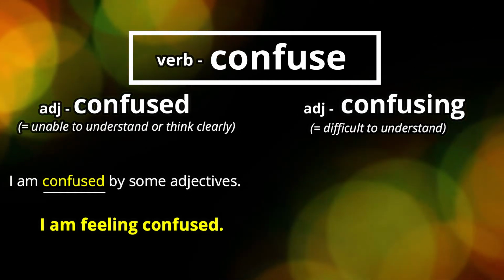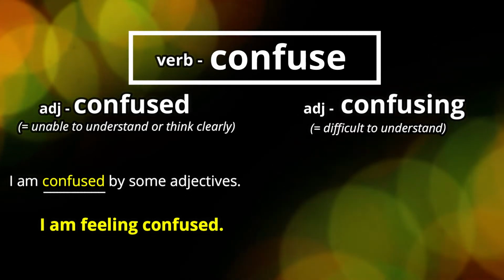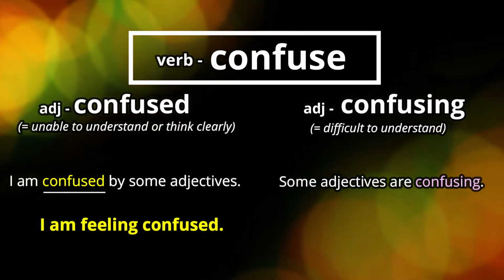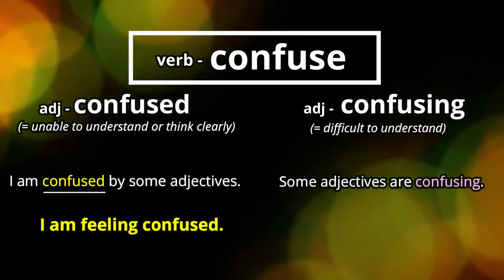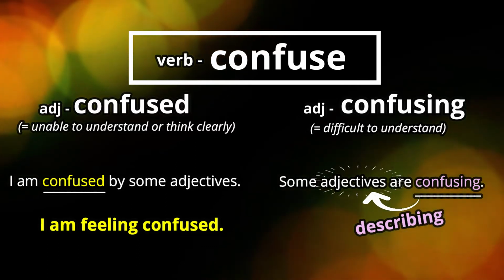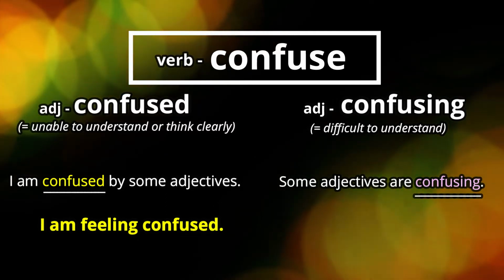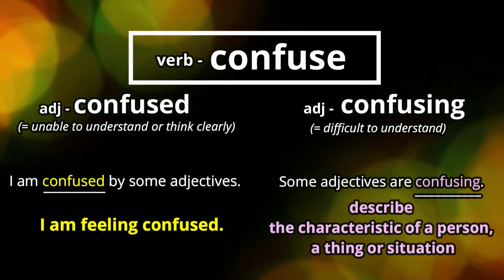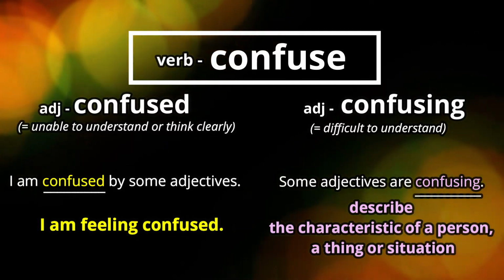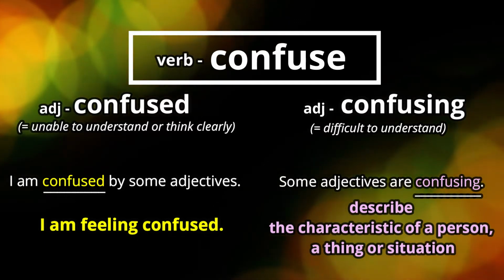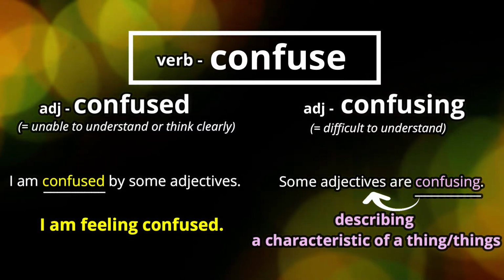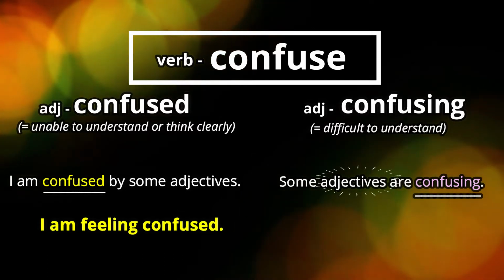And this is really where you're going to see the difference between the ing form. Let's look at that now. And the example is some adjectives are confusing. You see, in this case, we're describing adjectives. And ing adjectives, like confusing, are used to describe the characteristic of a person, a thing, or a situation. So in this sentence, some adjectives are confusing, we're actually describing a characteristic of a thing, or things here, adjectives.